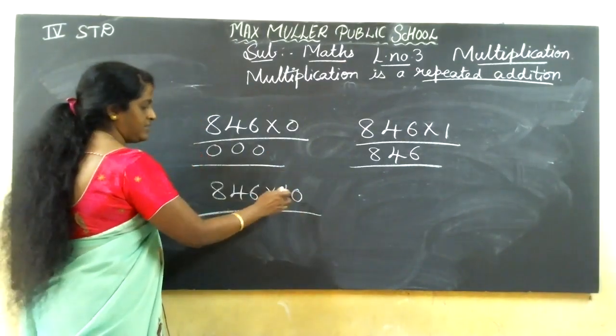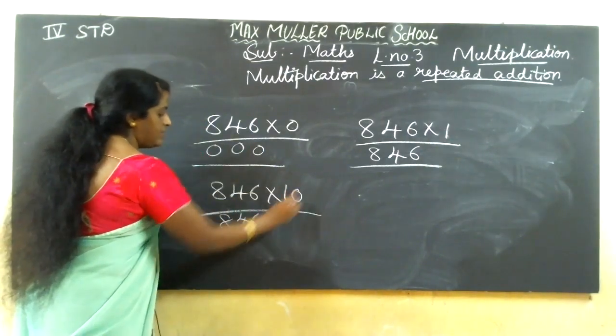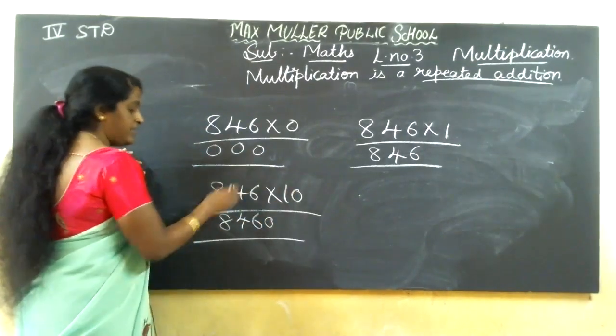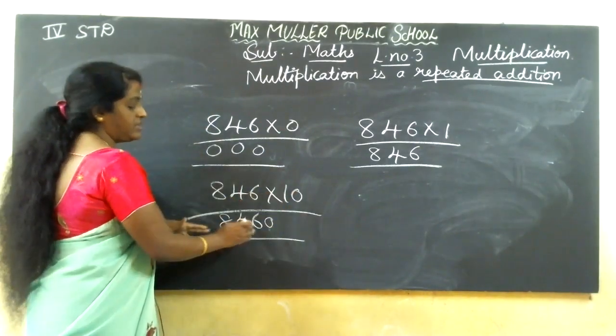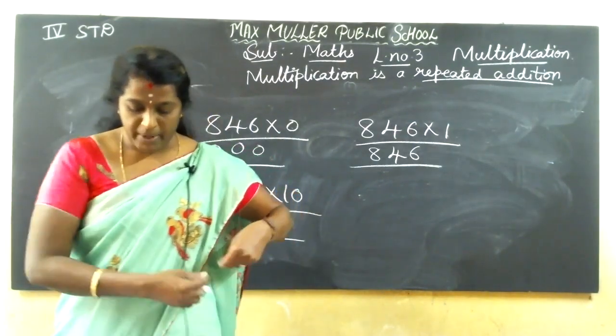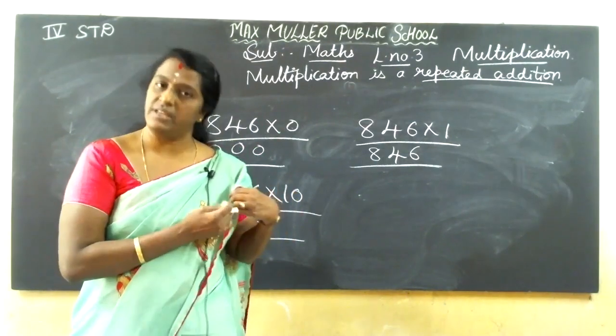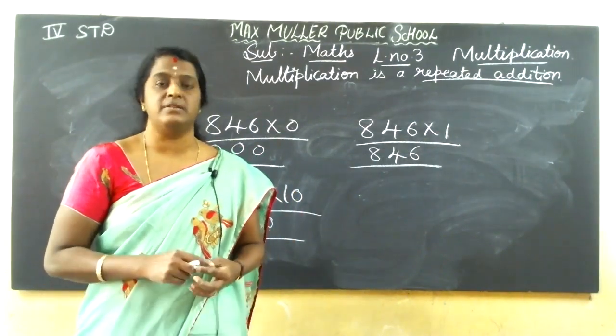So you can write the direct answer, 1 six is 6, 1 four is 4, 1 eight is 8, then this 0. We get the same answer but 0 will be extra. See, 8,460. So any number multiplied by 0 is 0 only. Any number multiplied by 1 gives the same answer.